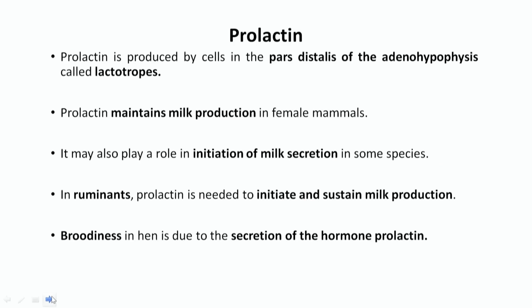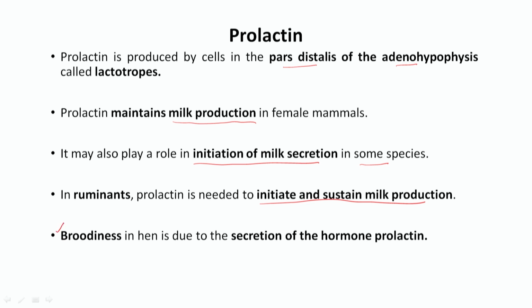Now we will see another hormone of the adenohypophysis called prolactin. Prolactin is produced by the pars distalis of the adenohypophysis. The cells responsible are called lactotrophs. An important function of prolactin is that it maintains milk production in female animals and also plays a very important role in the initiation of milk secretion in some species. Especially in ruminants, prolactin is needed to initiate and sustain milk production. For the initiation and maintenance of milk production in ruminants, prolactin is required very much.